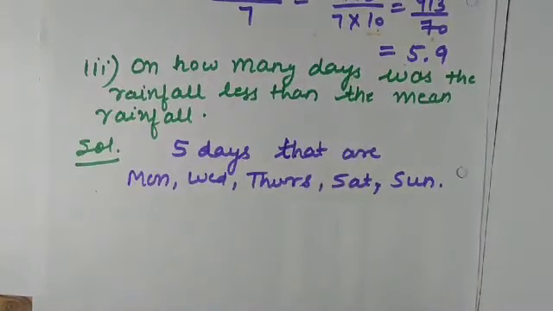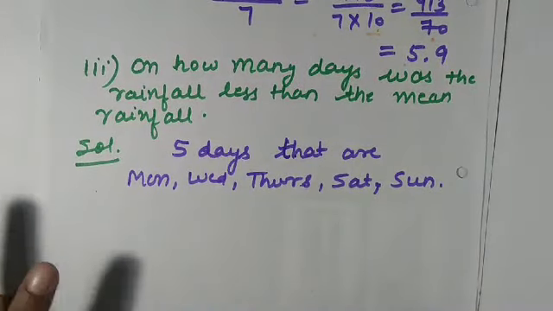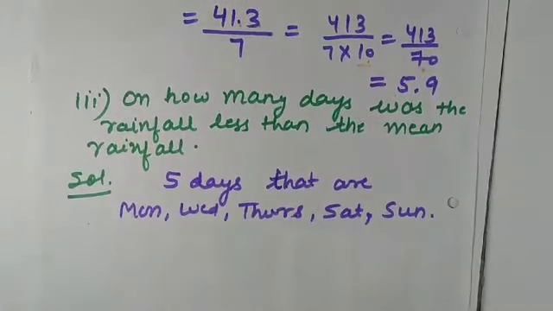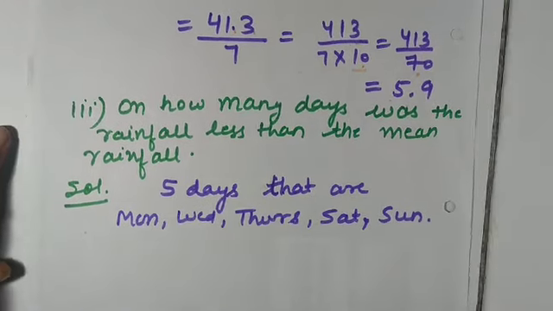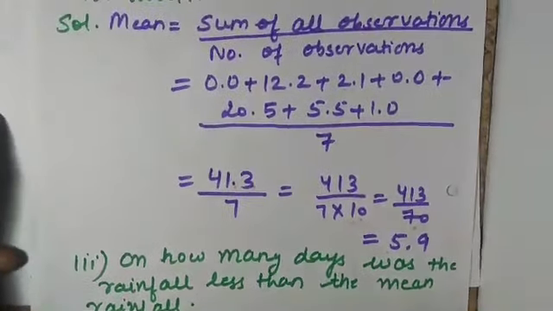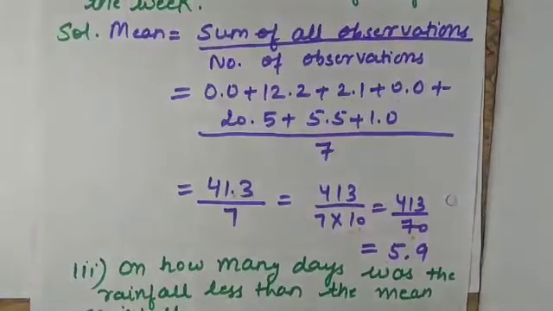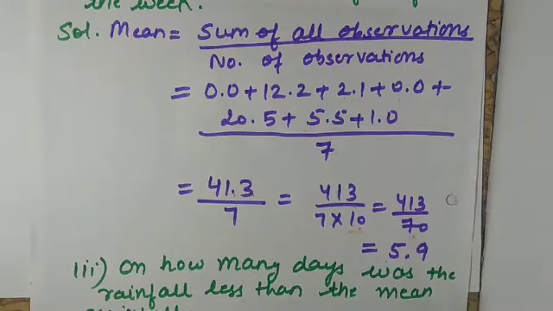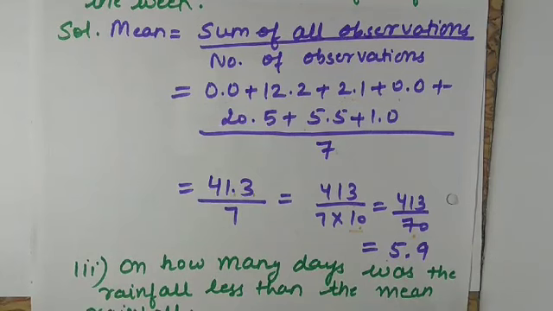So this is all about the lecture. Let us discuss what we have learned. We have learned about two more measures of central tendency, that are mode and median. Mode is the most occurring observation, or you can say the observation which occurs the maximum number of times. After that we have learned about median. Median is the middlemost observation.